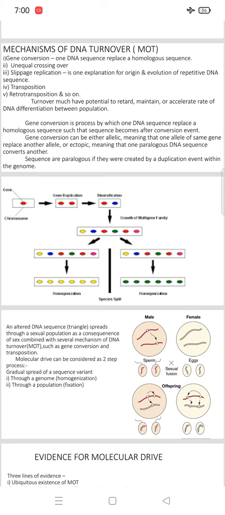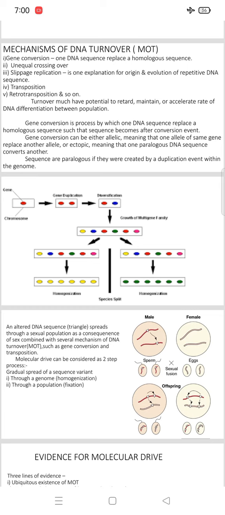Gene conversion can be either allelic or ectopic. Allelic means one allele of a gene replaces the other allele. The second one is ectopic, meaning that one paralogous DNA sequence converts another. So gene conversion can be either allelic or ectopic. In the case of allelic, one allele of the same gene replaces the other allele. And the second is ectopic, where one paralogous DNA sequence is converted into another.